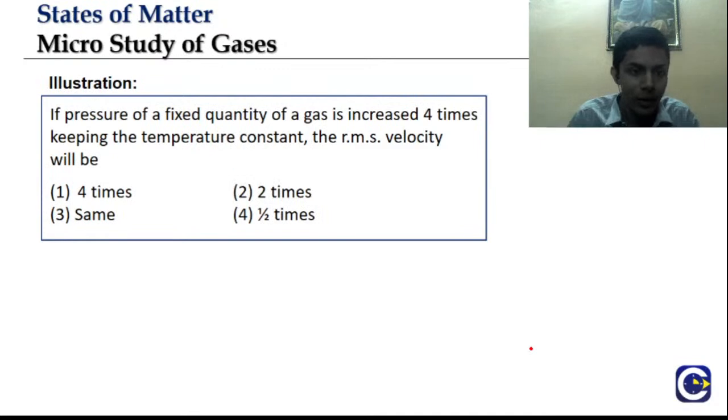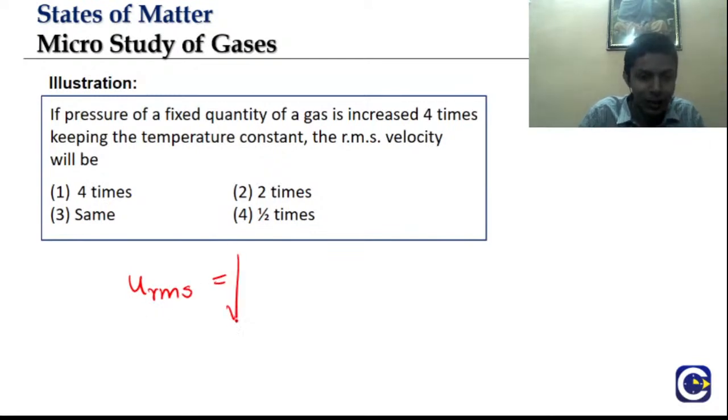Try to do this. If the pressure of a fixed quantity of gas is increased 4 times, keeping temperature constant, the RMS velocity will be. Pressure is increased 4 times, keeping temperature constant. What will be the RMS velocity? I'll give you 2 formulas. You can use either of them, but tell me the answer.